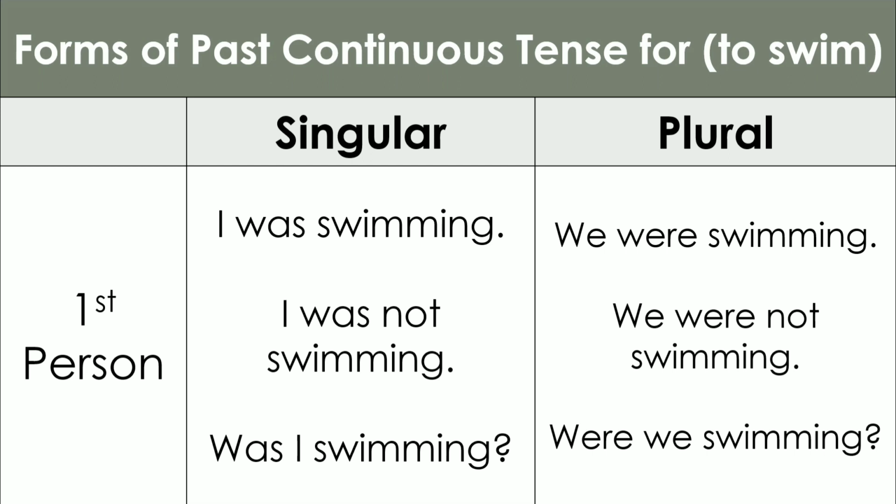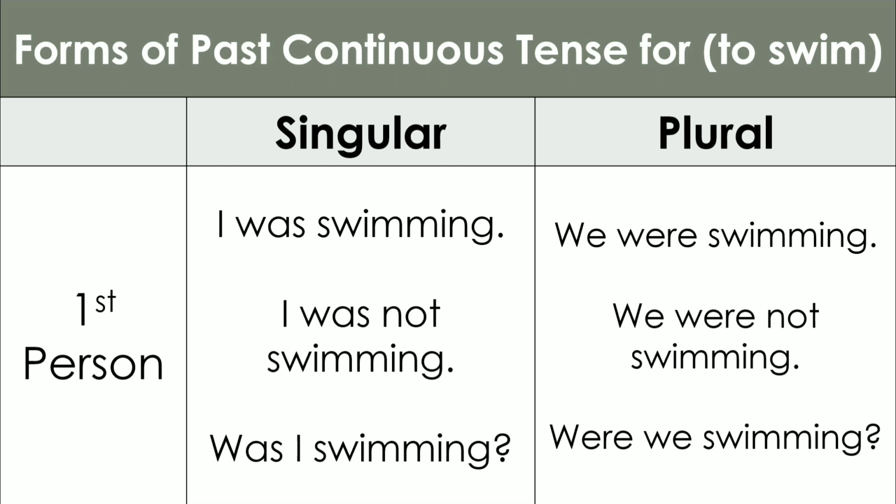The negative form is I was not swimming. Remember, we use not after the first word of the verb. Interrogative form is was I swimming? In interrogative, was or were is to be used before the subject.